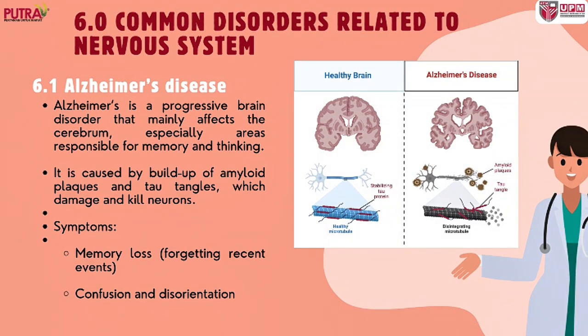Let's move into the common disorders related to the nervous system. The first one is Alzheimer's. Alzheimer's disease is a progressive brain disorder that mainly affects the cerebrum, especially the areas involved in memory and thinking. It happens when amyloid plaques and tau tangles build up in the brain, damaging and killing neurons. As a result, patients experience memory loss, such as forgetting recent events, and may become confused and disoriented.